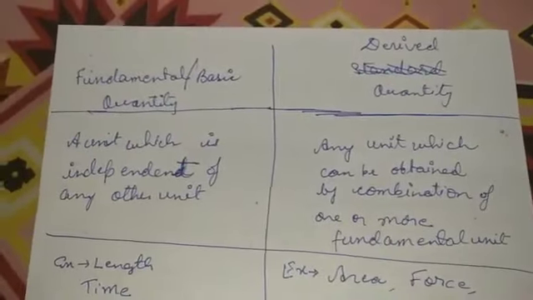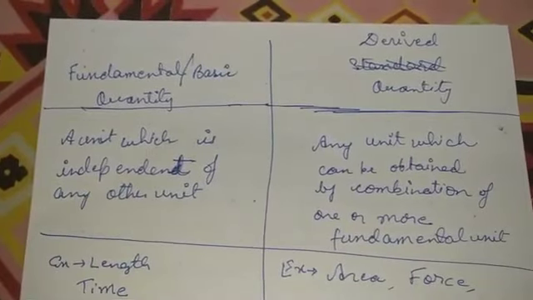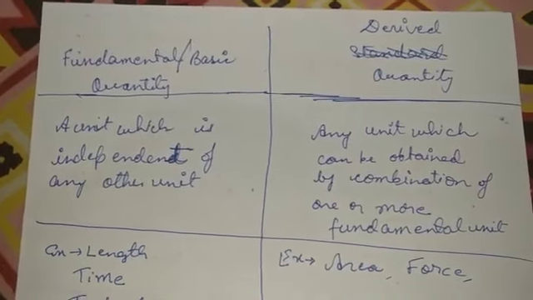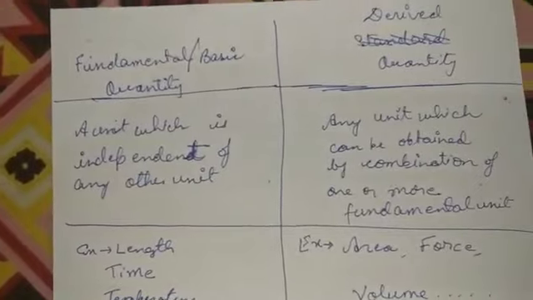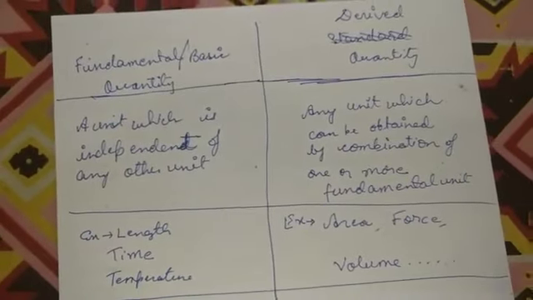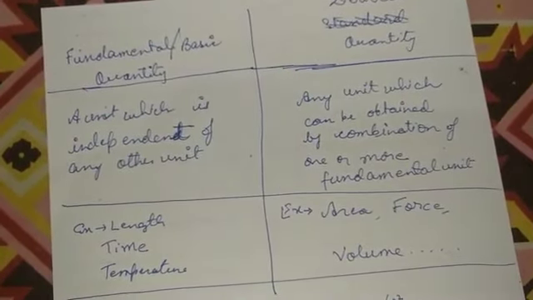Now there are basically two parts of it. One is the fundamental or the basic quantity, and the other one is the derived quantity. Now what are these two? Fundamental is basically the unit which is independent of any other unit.